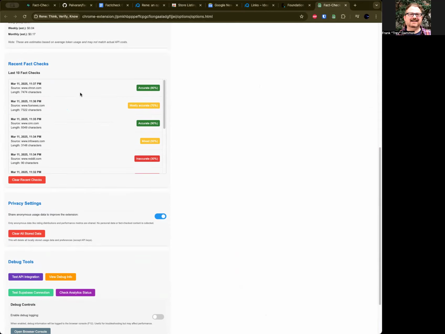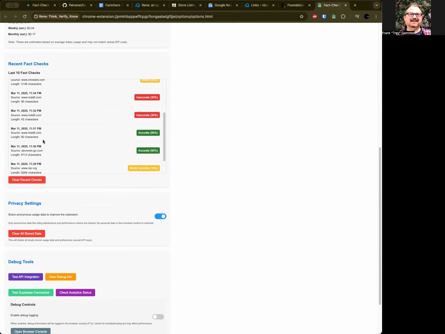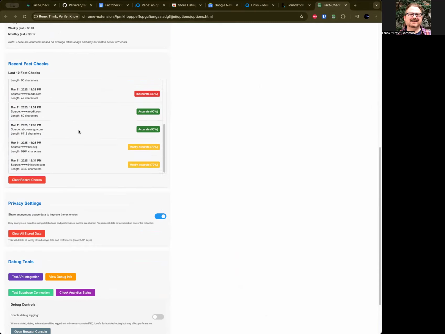Down here, it shows you the accuracy of the different claims so that you can do an analysis. So this Reddit one was highly inaccurate. This Reddit one was highly inaccurate. This one was fairly accurate. This was fairly accurate. So you can see that Reddit has good and bad data on it, so you have to pay attention.